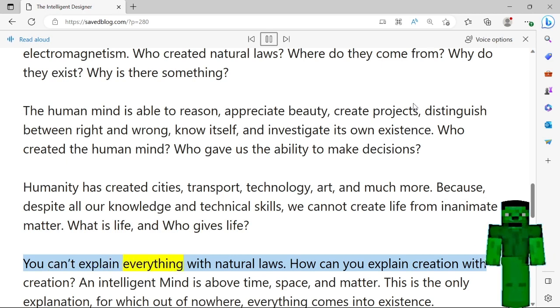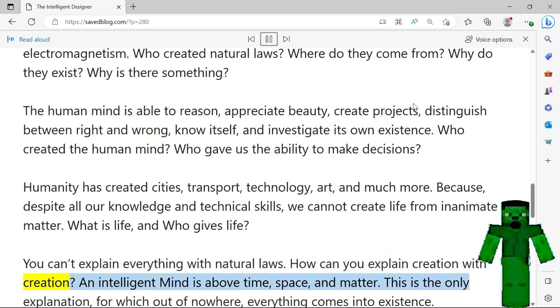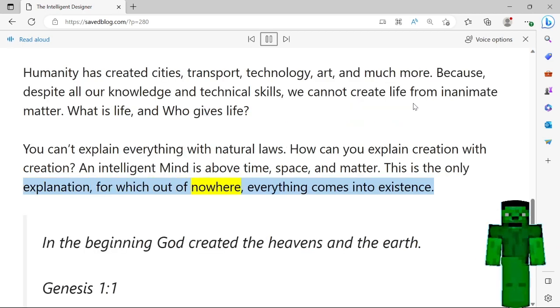You can't explain everything with natural laws. How can you explain creation with creation? An intelligent mind is above time, space, and matter. This is the only explanation for how, out of nowhere, everything comes into existence.